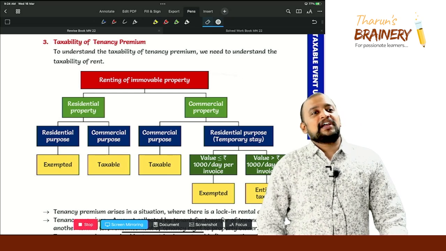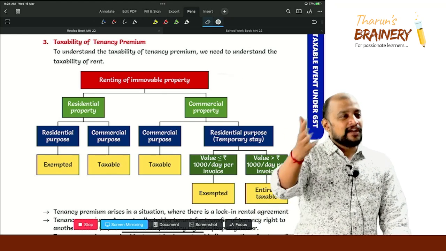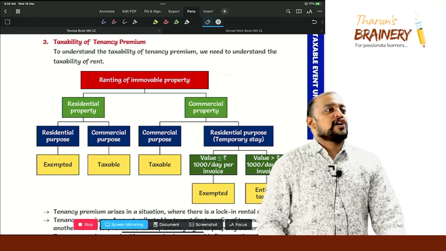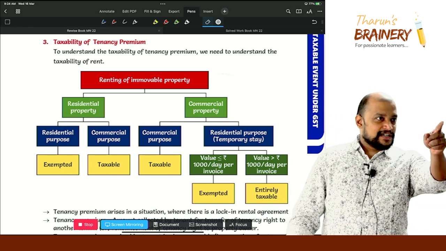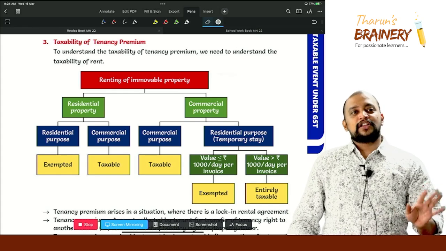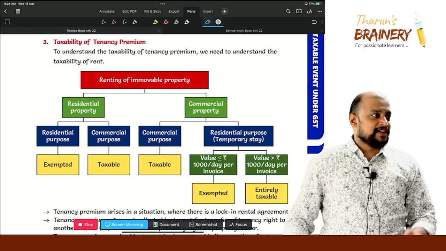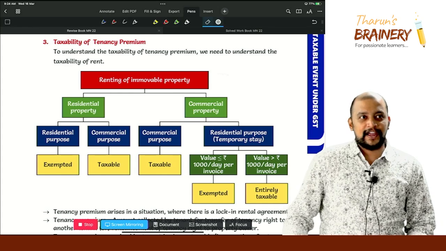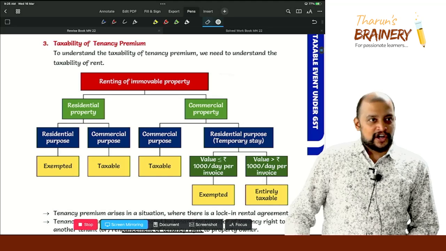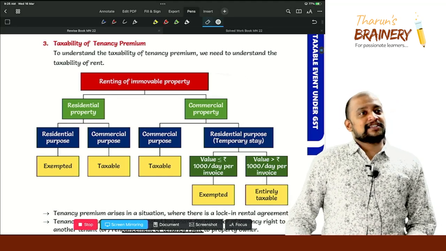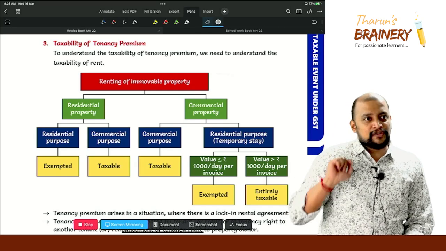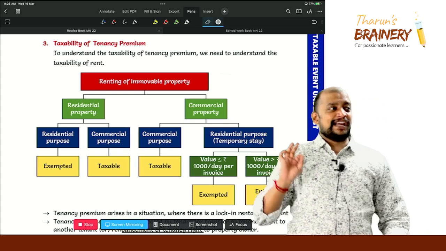Sir, why 30? Sir, why not 31? Okay, you do 31 also. In 1 month you do 31 also. Then also it will be less than or equals to 1000. So therefore hostel fees is exempted. If any hostel is charging you GST, let me know. It's a deal between us, so that whatever money that we are getting, 50-50 we will share. You understood or not? Okay, done? So I don't think anyone is collecting GST on hostel, and the reason is simple, the same equivalent point. So per day less than or equals to 1000, then it will be exempted.